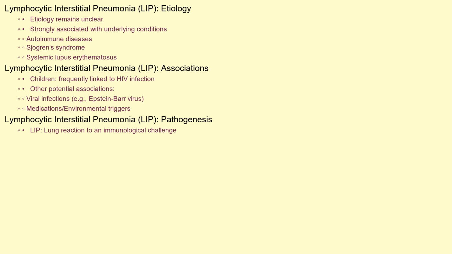The exact cause of LIP remains a bit of a mystery. However, it's strongly associated with underlying conditions, particularly autoimmune diseases like Sjögren's and systemic lupus erythematosus. In children, it's frequently linked to HIV infection. Other potential associations include certain viral infections, such as Epstein-Barr virus, and less commonly medications or exposure to environmental triggers. Essentially, LIP appears to be a reaction of the lungs to an immunological challenge.